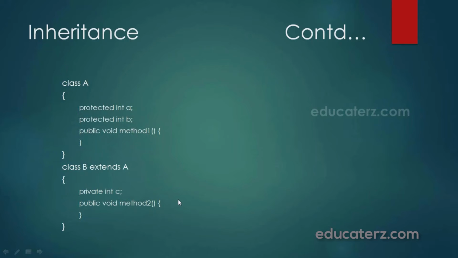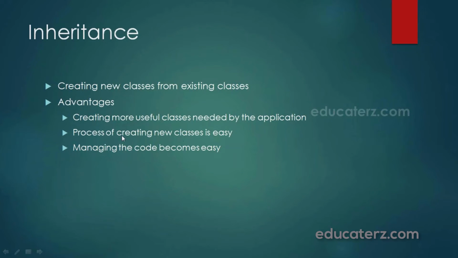This is called inheritance. The original class, that is class A, is called the superclass and the derived class is called the subclass. So basically there are three advantages of inheritance. The first is we can create more useful classes needed by the application. The next is the process of creating new classes is very easy because they are built upon already existing classes. And the last is managing the code becomes easy because the programmer creates several classes in a hierarchical manner and segregates the code into several modules.